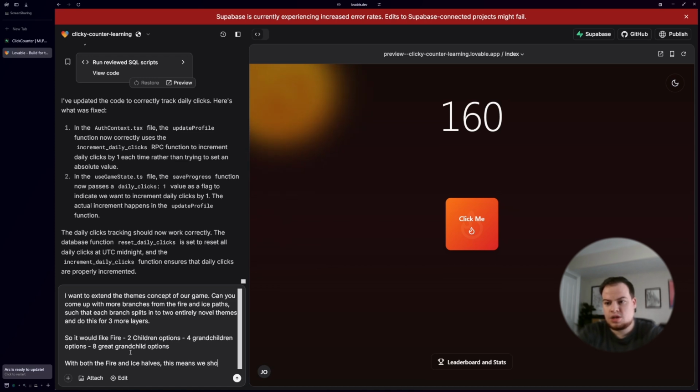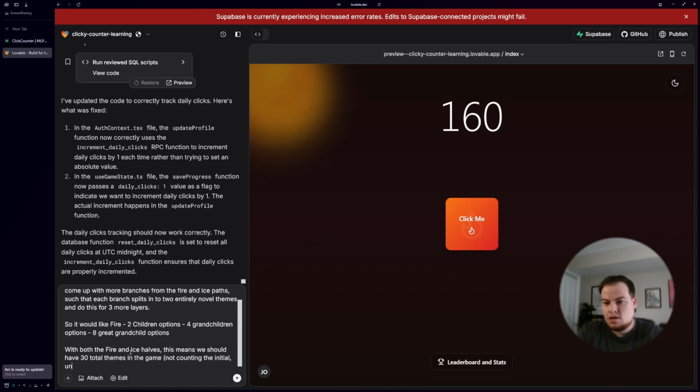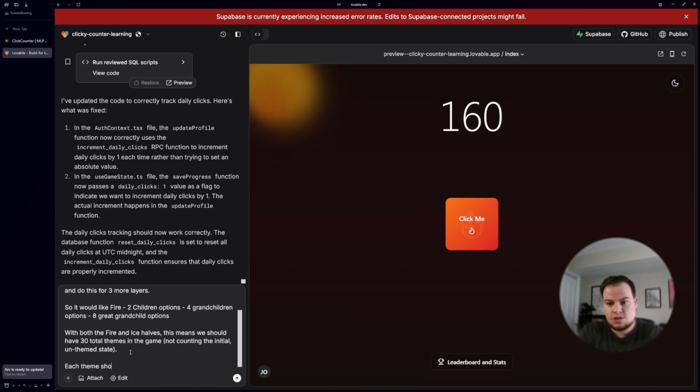This means we should have, if we take 8, 4, 2, that's 14 plus the 1, that's 15. And then the ice is a whole other 15. We should have 30 total themes in the game, not counting the initial unthemed state. Each theme should be unique in color and style.